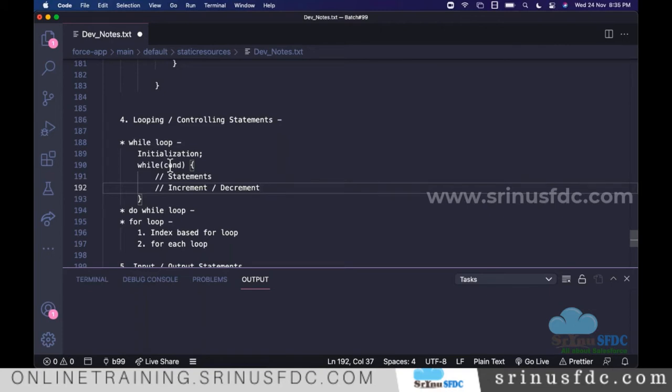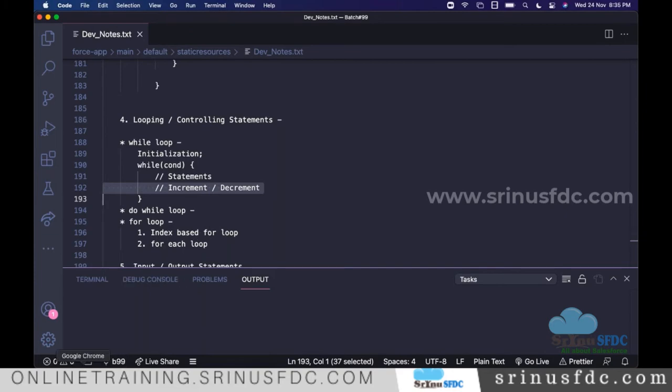Whatever error we see once the code started executing, we call an exception. Whatever error we see at the time of saving the program, we call a compilation error. Anyway, we will see all those things. So we should just have this increment and decrement. This is the syntax, so let's see in reality how we write it.